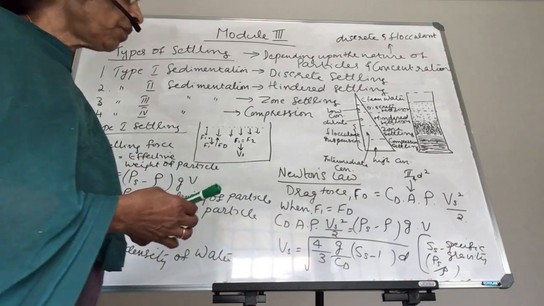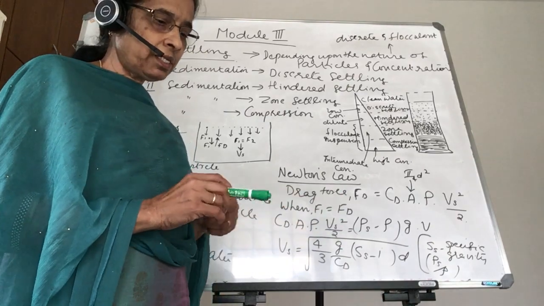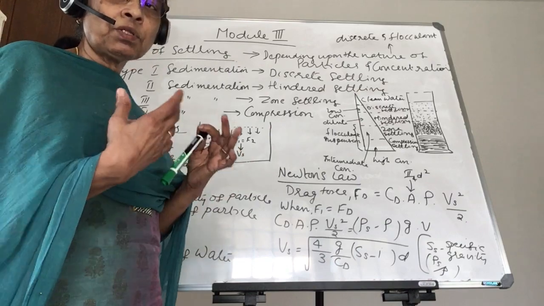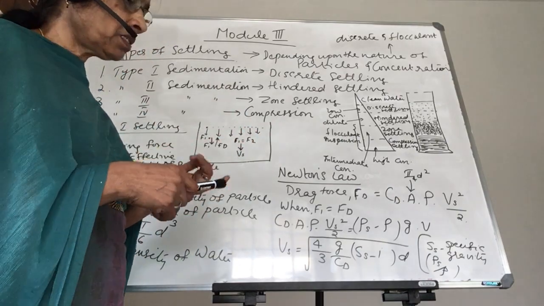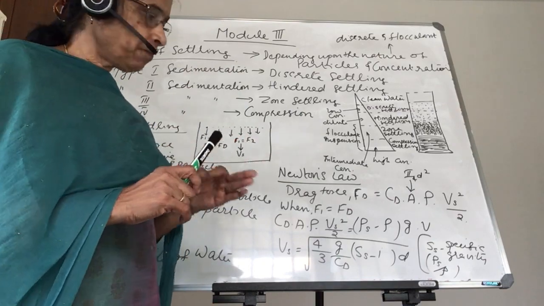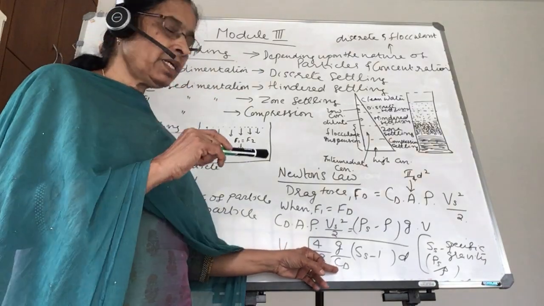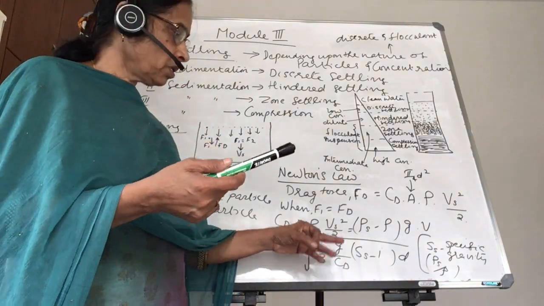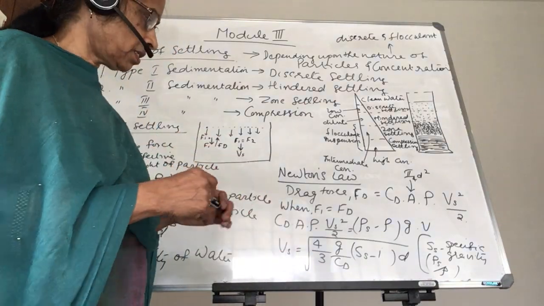Now we know Cd, the drag coefficient, depends upon the Reynolds number. It depends upon the flow condition, and we represent the flow condition in terms of the Reynolds number. That means laminar flow, transition flow and turbulent flow. Three flow conditions are there, represented in terms of the Reynolds number, and Cd is related to the Reynolds number. How it is related and what would be the value in each flow condition, we will discuss next.